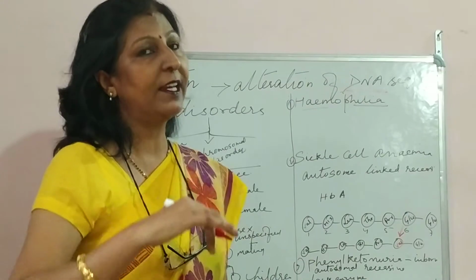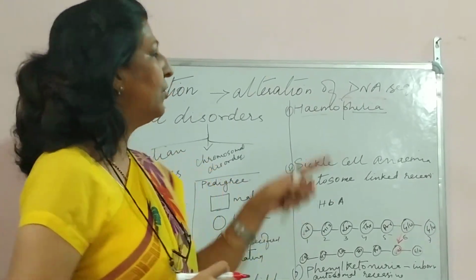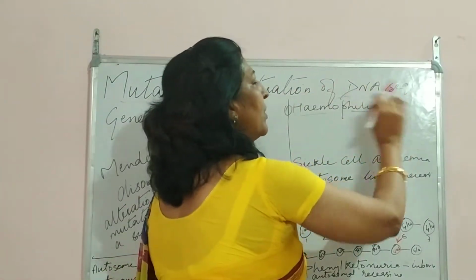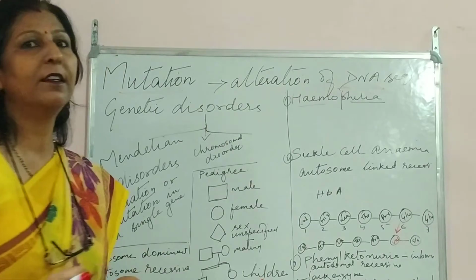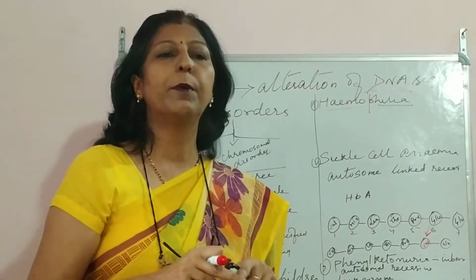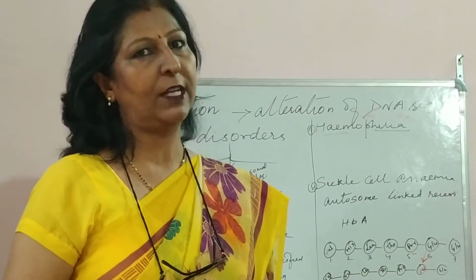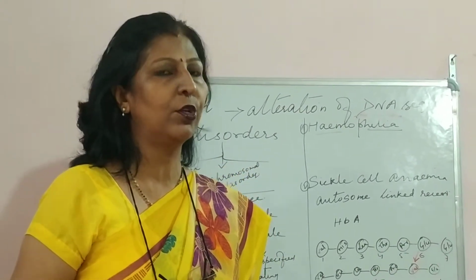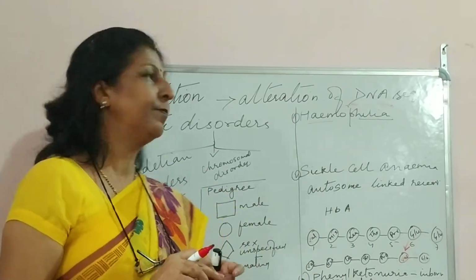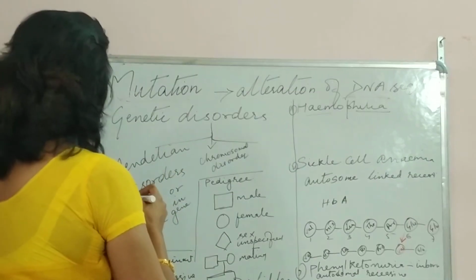Now what is the DNA sequence and all? If we go elaborately, I'll be covering that in chapter 6. So just that much I would like to tell you: any change in the sequence of the DNA brings about mutation, and that mutation affects the look of the person, both genotypically and phenotypically. I hope you understand genotype and phenotype. Phenotype is morphological and genotype is the genetic constitution. Then finally we come to the genetic disorders.